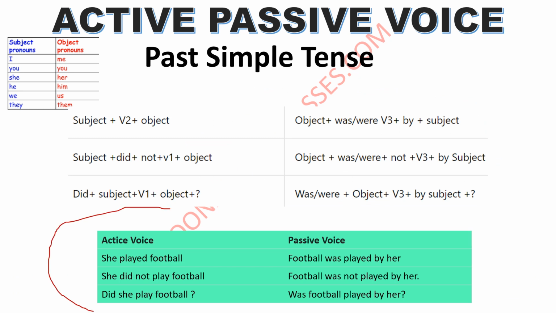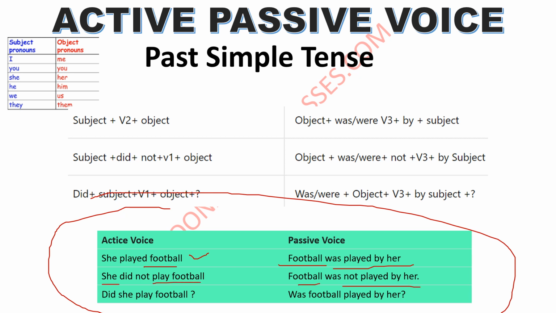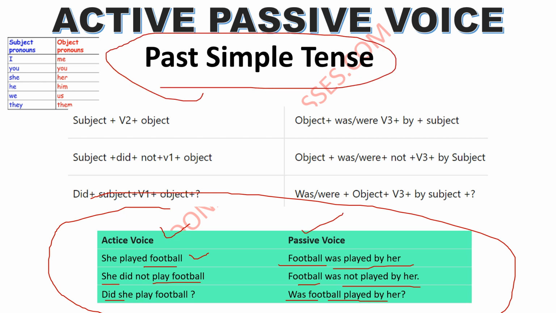Let us do it all together for the purpose of revision. She played football. Football will become the subject. Football was played by her. She did not play football. Football was not played by her. Did she play football? Was football played by her? This is the active and passive revision of past simple.